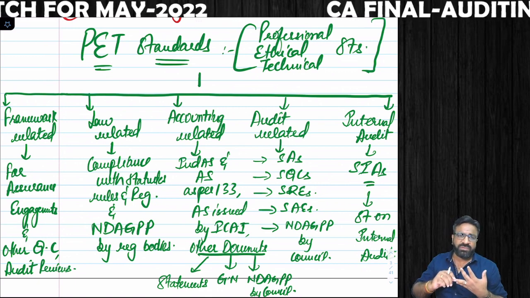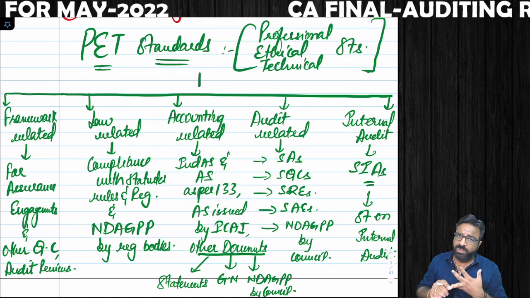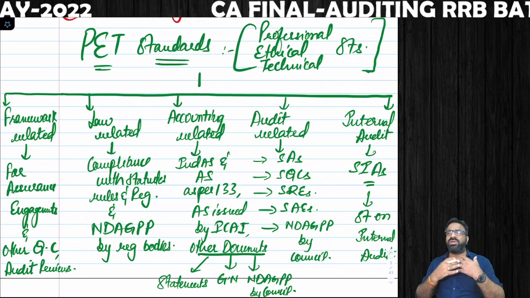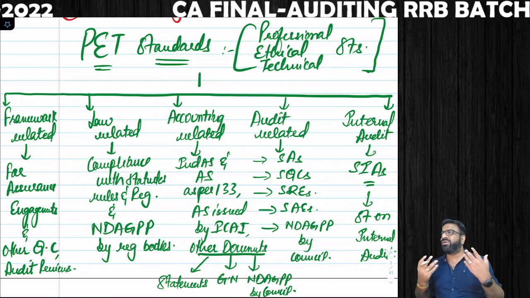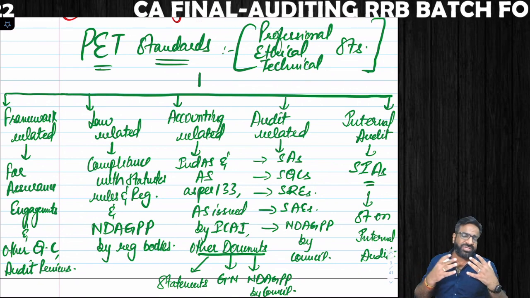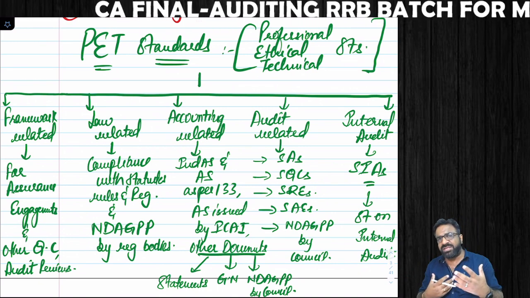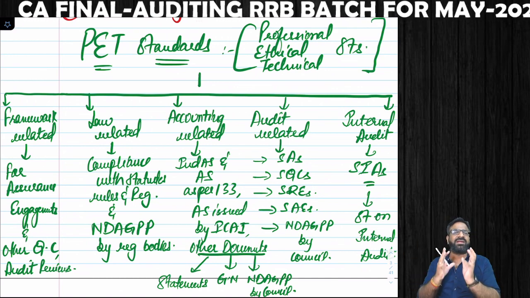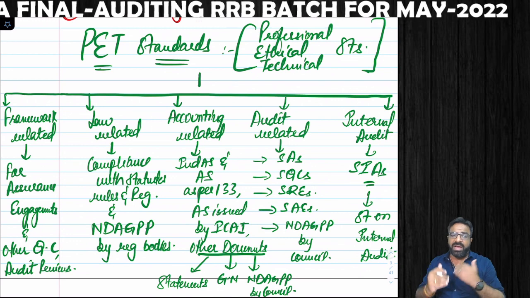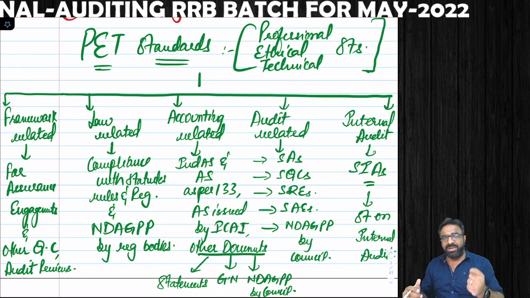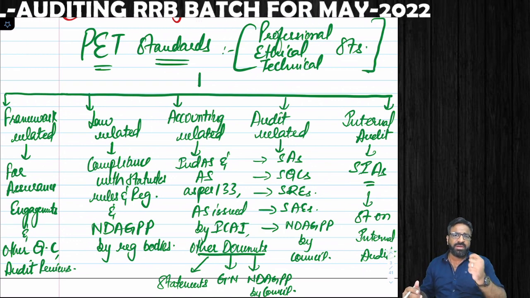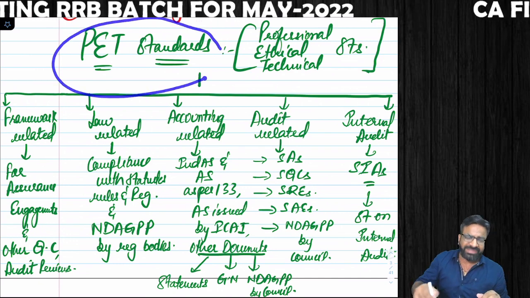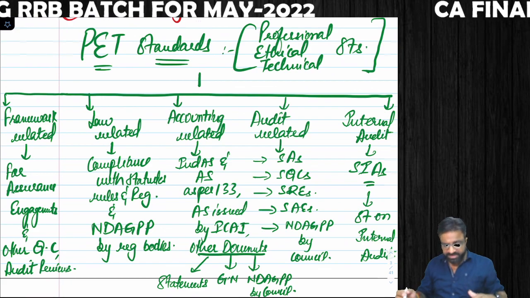Do you have the knowledge of the applicable financial reporting frameworks or not, Schedule 3 requirements and accounting standards? Do you have the knowledge of Ind AS or not? Do you have the knowledge of standards on auditing, standards on assurance engagement, standards on review engagement, standards on internal audit? And basically this is the idea behind conducting the peer review. And are you getting updated with the guidance, amendments, notifications, revisions, pronouncements given by the ICAI from time to time or not? All that put together is known as PET standards, right everyone?